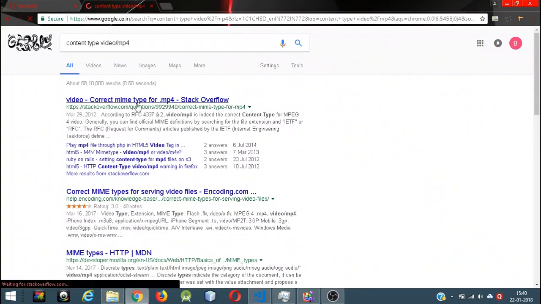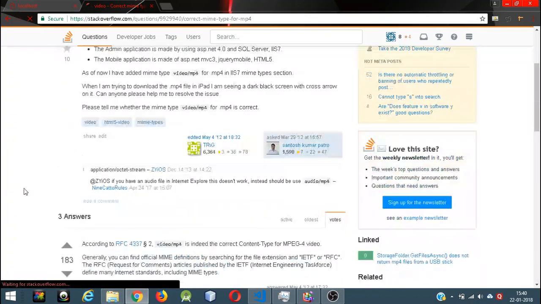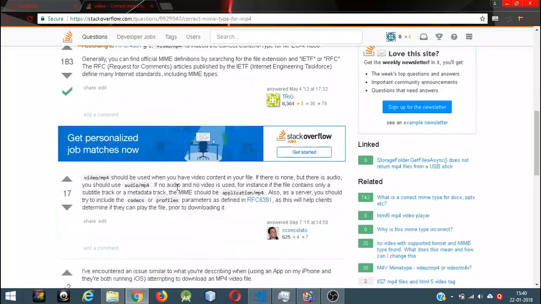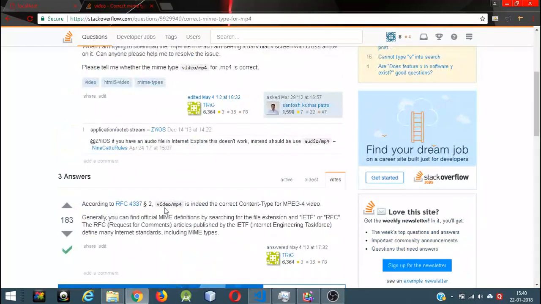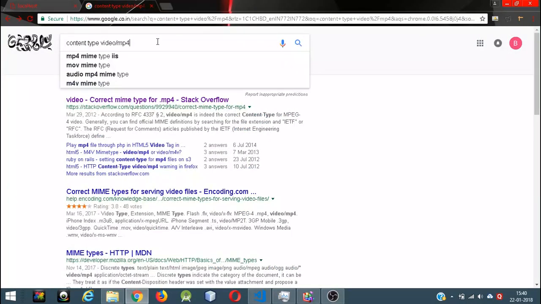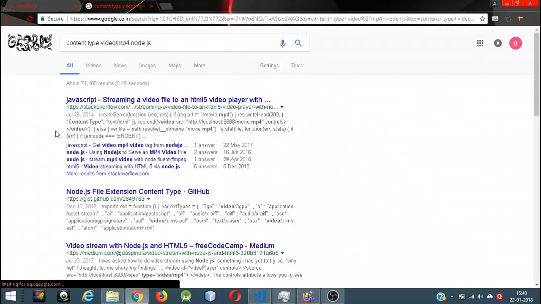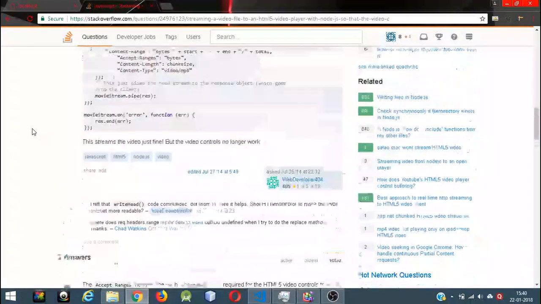So, the correct MIME type for mp4. By the way, Stack Overflow is your friend. Always take reference from Stack Overflow, but don't be too reliant on it either. So we are looking for something like content type mp4 in Node.js. Let's try. Let's see if we can find anything.